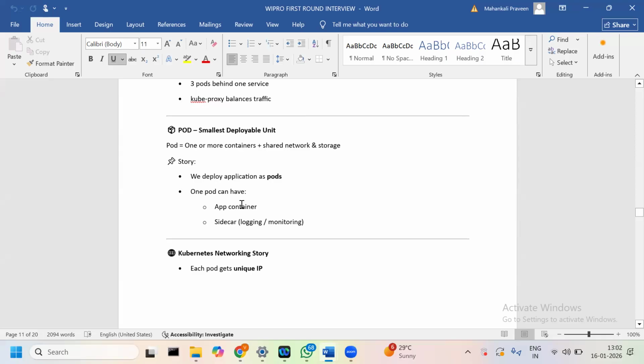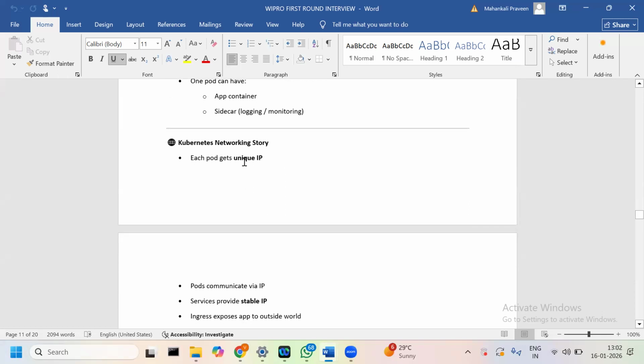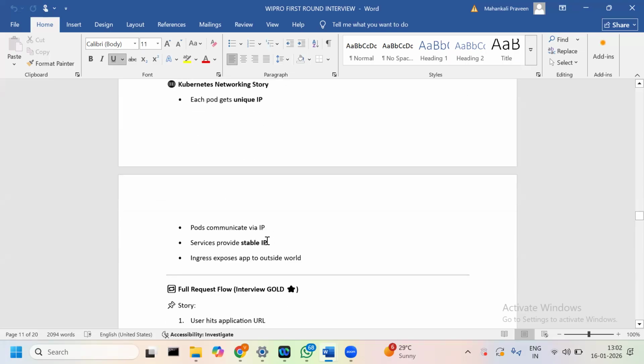So one pod can have an app container and a sidecar container, and kubelet, networking, storage. Each pod gets a unique IP, so pods communicate via IP only. A service provides a stable IP. Ingress exposes the app to the outside world.